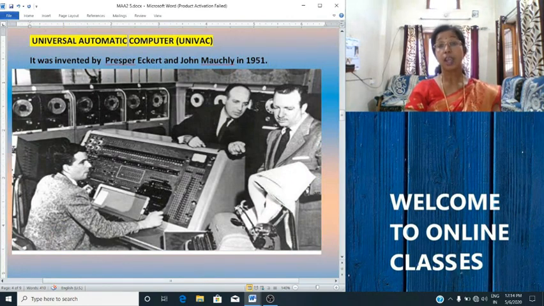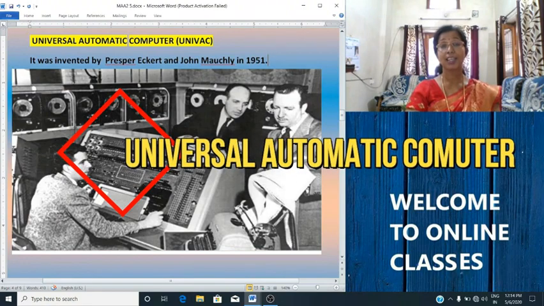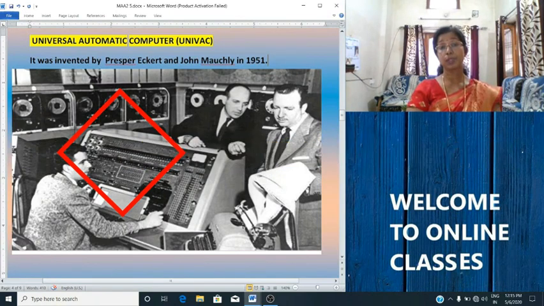Okay students, now we will study about UNIVAC. The full form is Universal Automatic Computer. This is also a first generation computer.